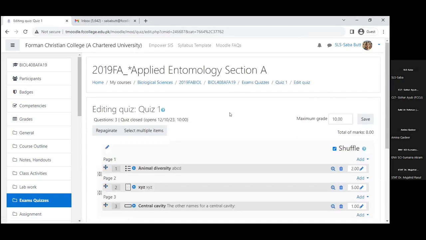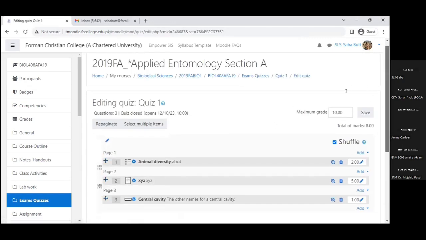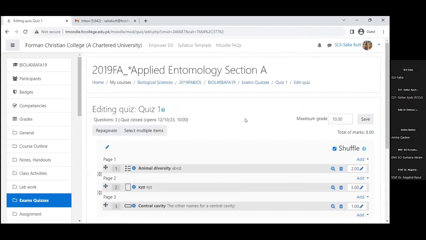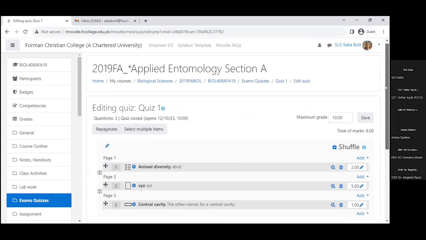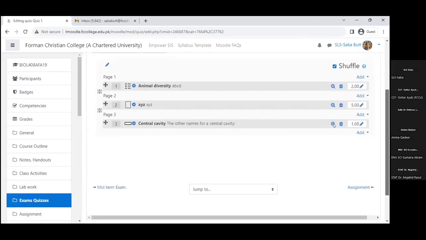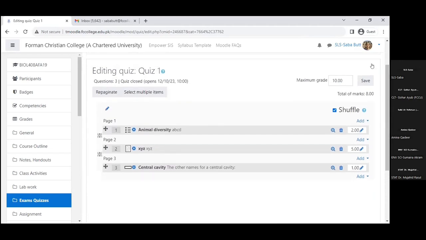Now here, do not forget to press this save button on the top because it is telling us that this many marks we have selected for certain questions here, and we have to press the save button to save all these questions. Otherwise, these may be lost when you log out. So I've selected all these. I press the save button here on the right corner where my mouse is.